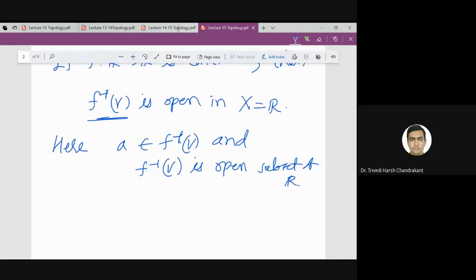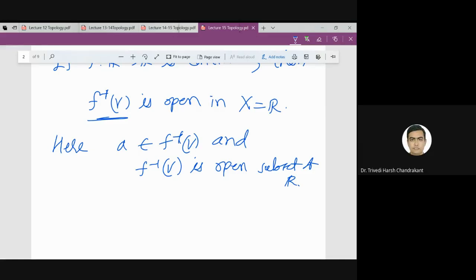So what we can say, if I have a point in an open set in R, then there is a basis element. So what are the basis elements on the real line? Yes, open intervals, right? Open intervals. Correct.